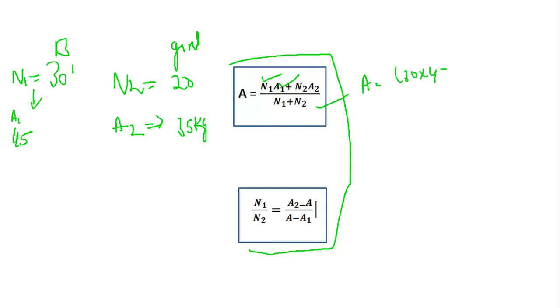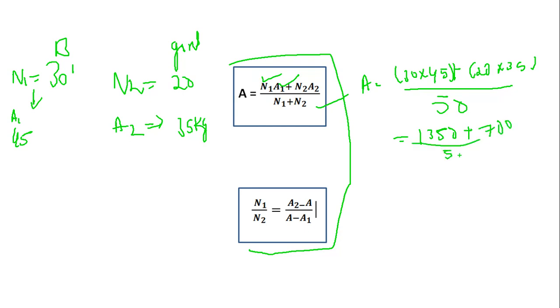Here I am using the mouse, that's why my handwriting is not good. 30 into 45 plus 20 into 35, divided by n1 plus n2, which I will directly write as 50. 45 times 3 is 135, that is 1350, and 35 times 2 is 70, that is 700. Adding 1350 and 700, we get 2050. Then dividing by 50, cancel the 0 and 5 fives are 250, so 41 is the average weight of this class. This is the long cut method. I will show the shortcut as well.